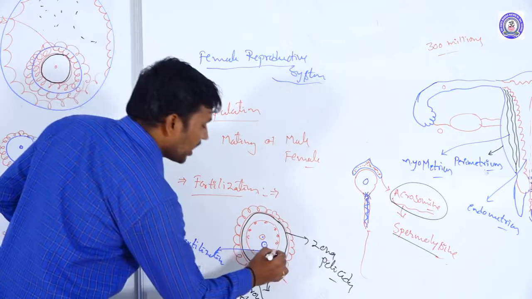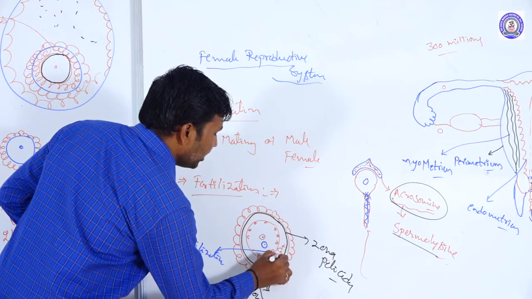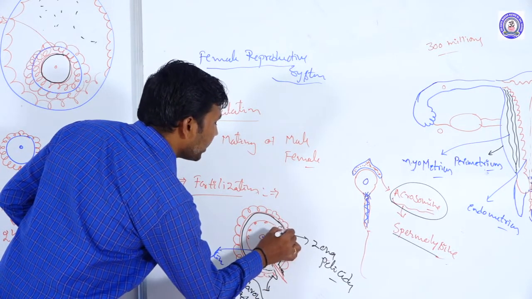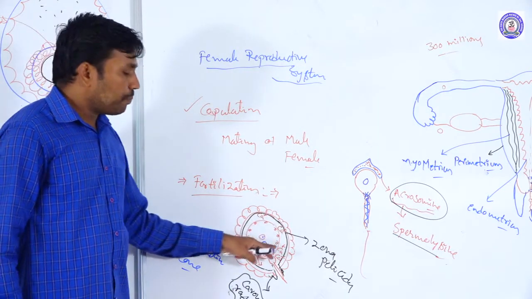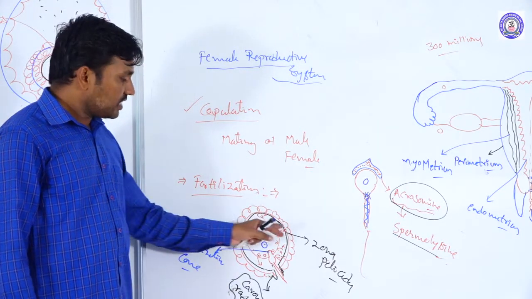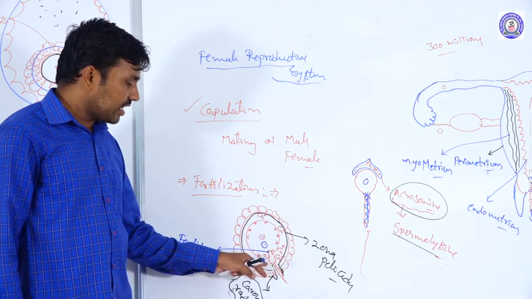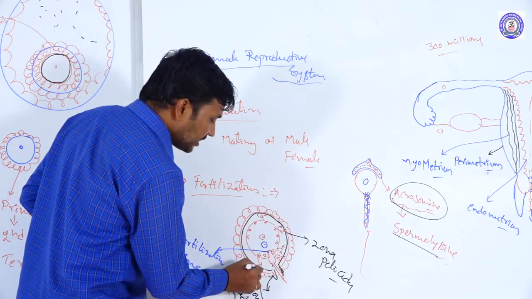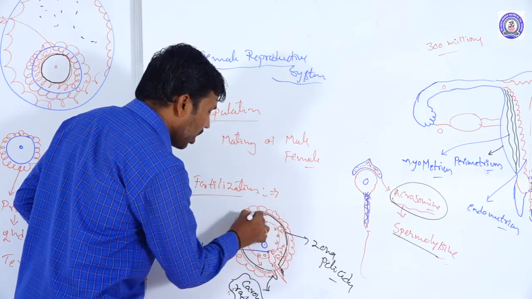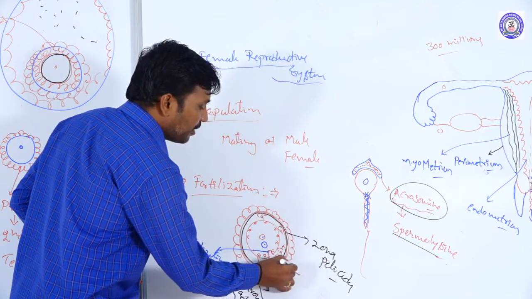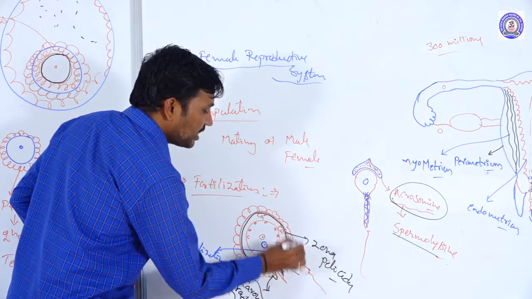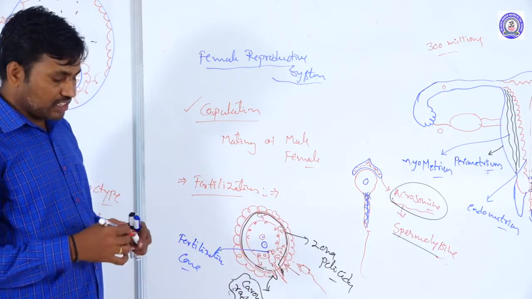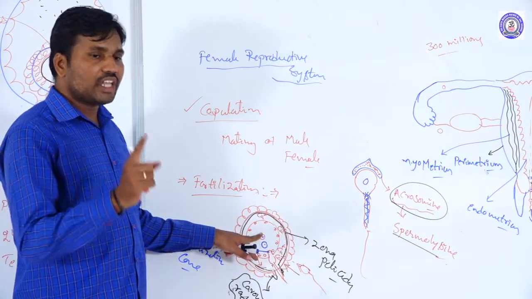Once the cortical enzyme is released, it stimulates the secretion of a large number of calcium ions into the pre-vitelline space. Once the calcium ions are released, the pre-vitelline space and the zona pellucida harden, preventing the entry of another sperm into the ovum. That means only one sperm is allowed.